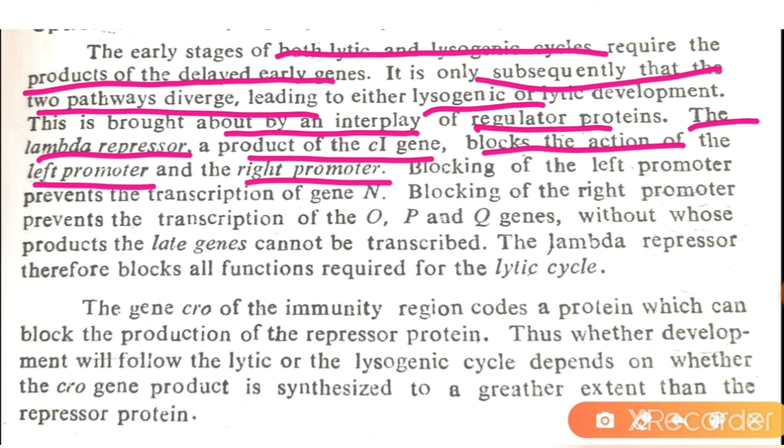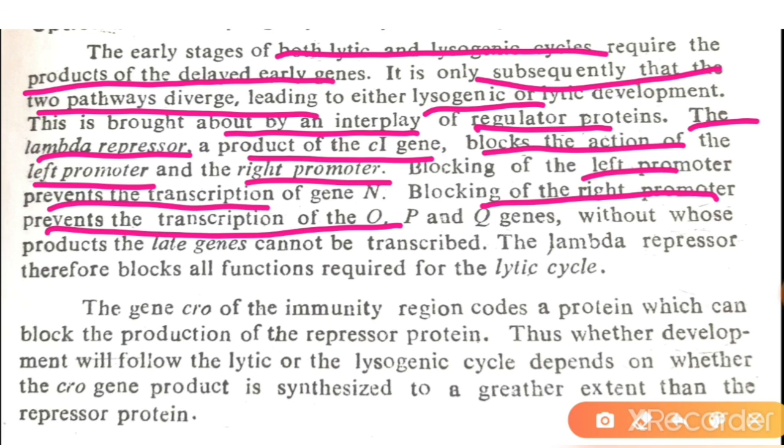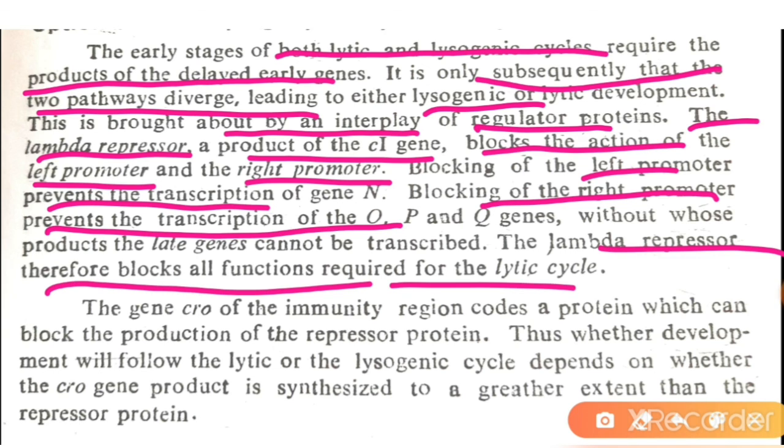As we studied in the genetic map of lambda phage, we saw the left operon, right operon and immunity operon. So the immunity operon decides whether the phage is going to do the lytic cycle or the lysogenic cycle. Blocking the left promoter prevents the transcription of gene N. Blocking the right promoter prevents the transcription of the O, P, Q genes, without whose products late genes cannot be transcribed. The lambda repressor therefore blocks all functions required for the lytic cycle.